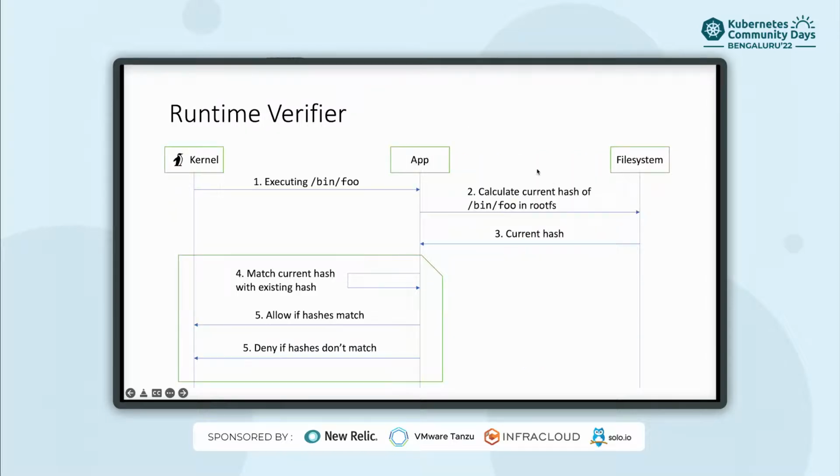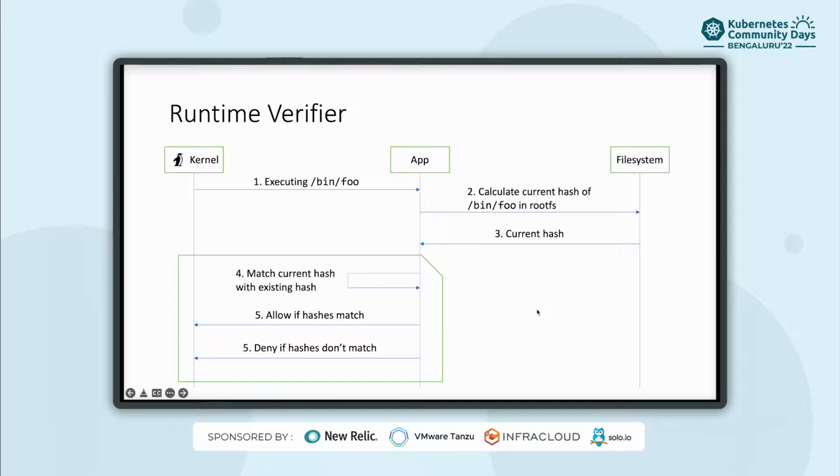Similarly, the way this looks is you get an event that binfoo is being executed, at which point you calculate the current hash of that binary as it is on the root fs of the container.